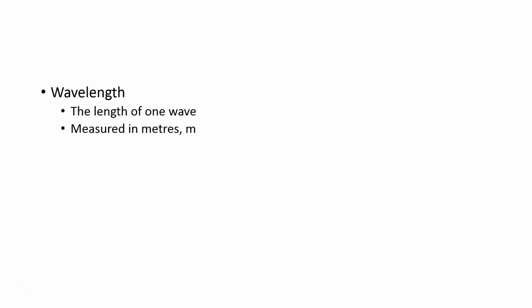Now, sometimes if it gets really, really small, we'll convert that into millimeters or micrometers, or even smaller still would be nanometers. But the thing that those things have in common is that they're all basically measures of the meter. They're just fractions of the meter.